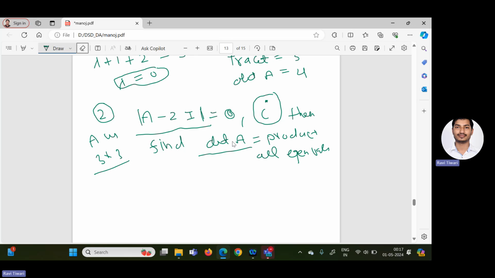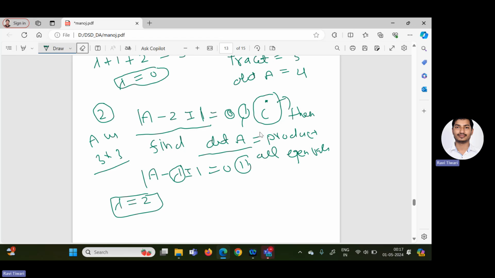This is also very simple to calculate, because we know that if determinant of A minus lambda I equals 0, this lambda is known as the eigenvalue. So if you compare these two equations, we get one eigenvalue, lambda equals 2, and one eigenvalue is given, i.